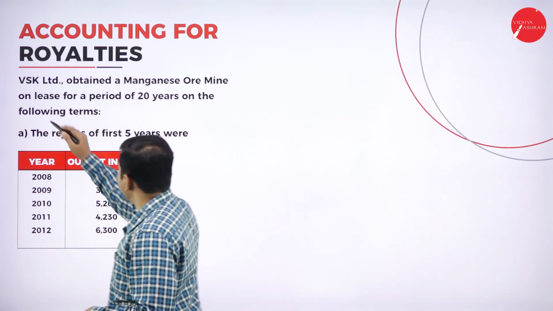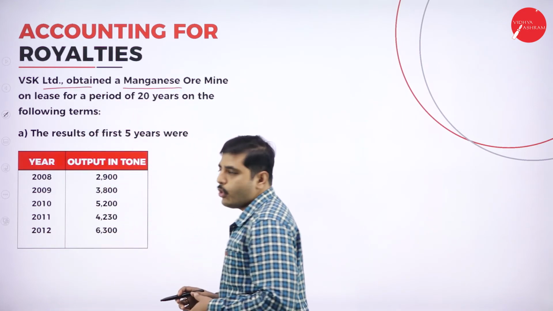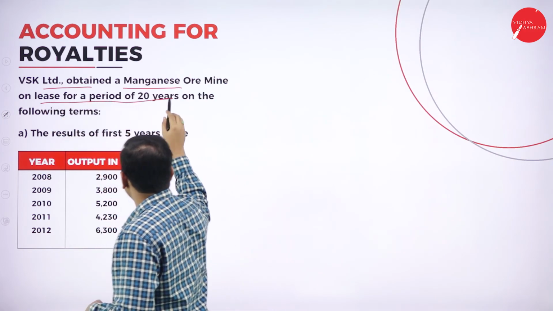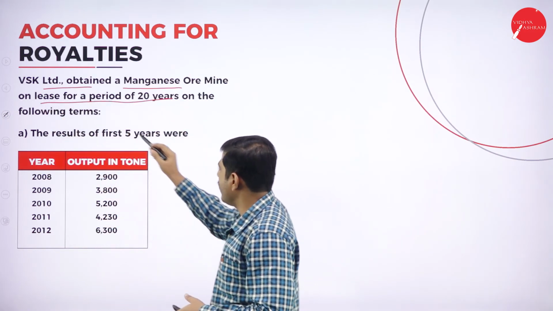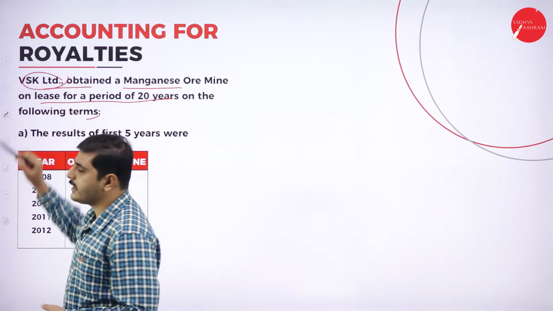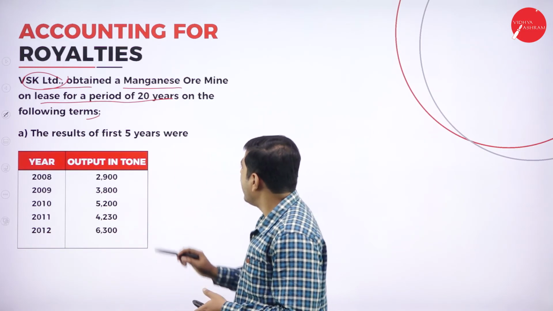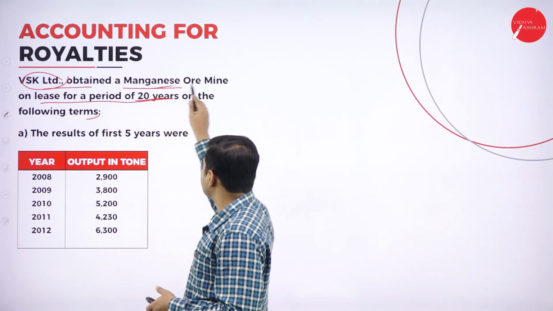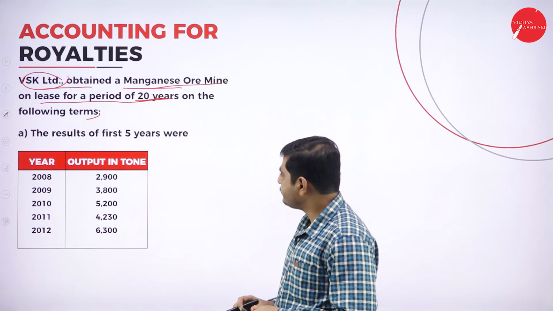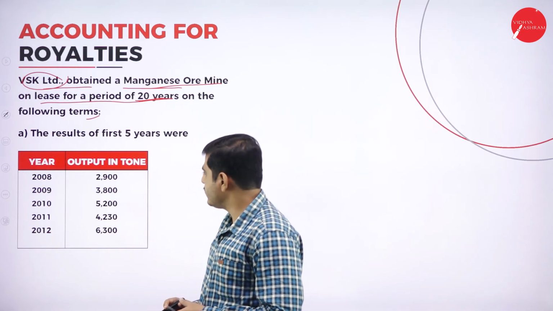Now, VSK Limited obtained a manganese ore mine on lease for a period of 20 years on the following terms. So, VSK is the lessee and the landlord is the lessor, and they are taking a manganese ore mine on lease for 20 years. Now, these are all the production or units in tons.